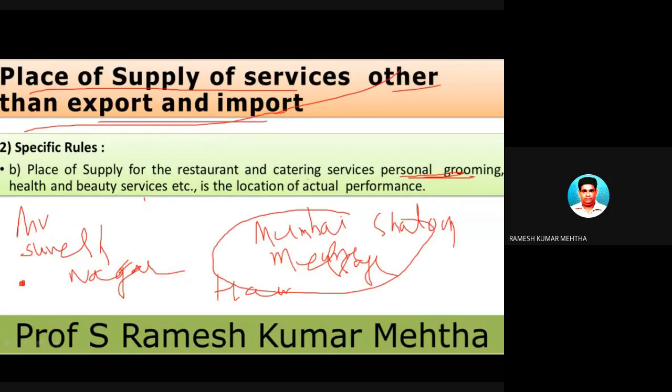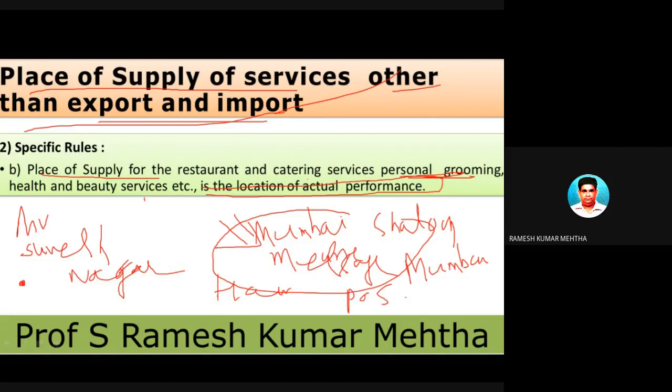So in this particular circumstance, it is told that the place of supply for such cases will be where the location of the actual performance is taking place. The location of the actual performance is taking place at Bombay. So the place of supply is Bombay.